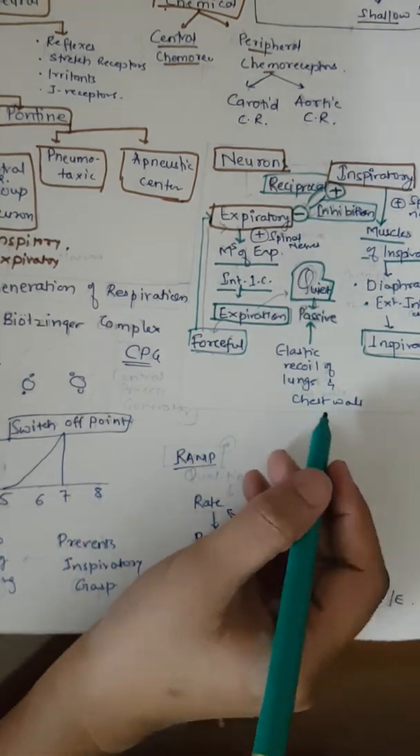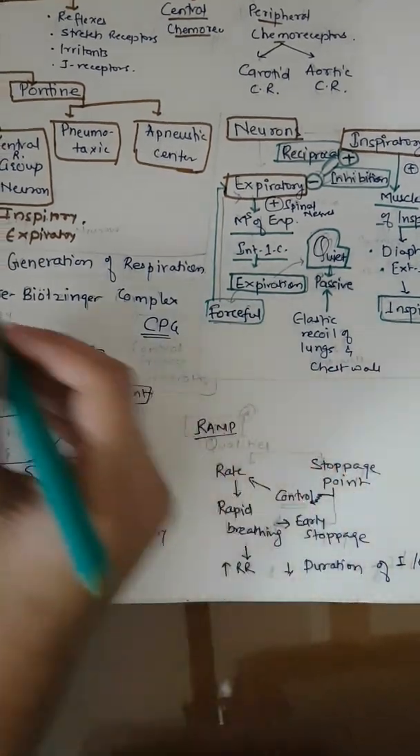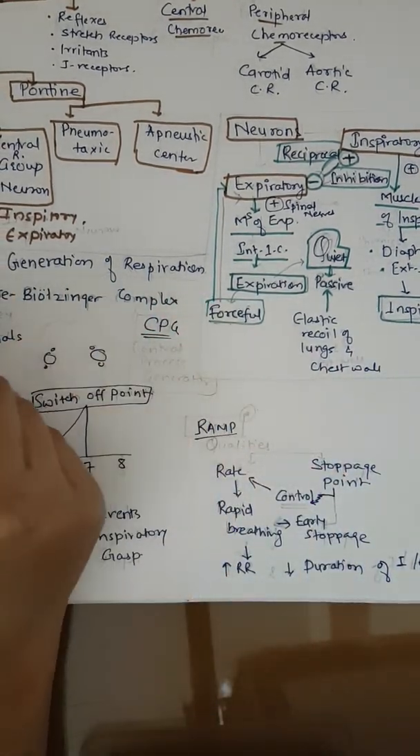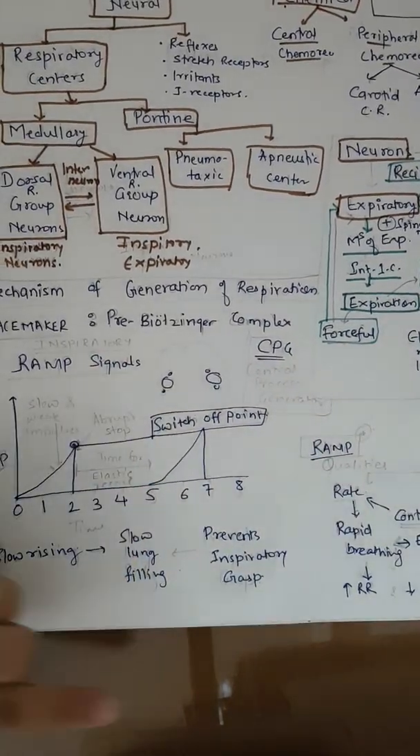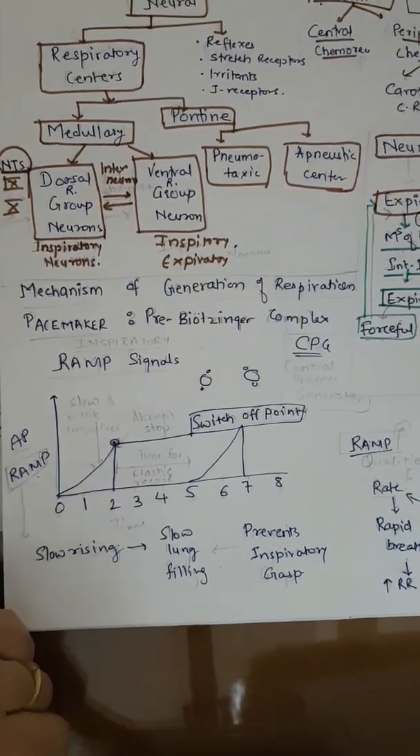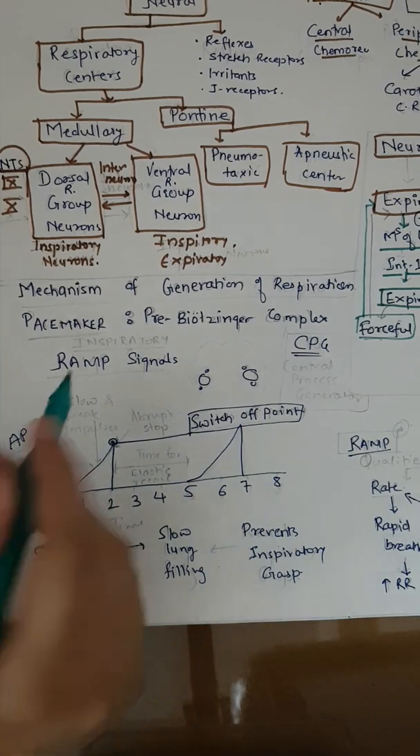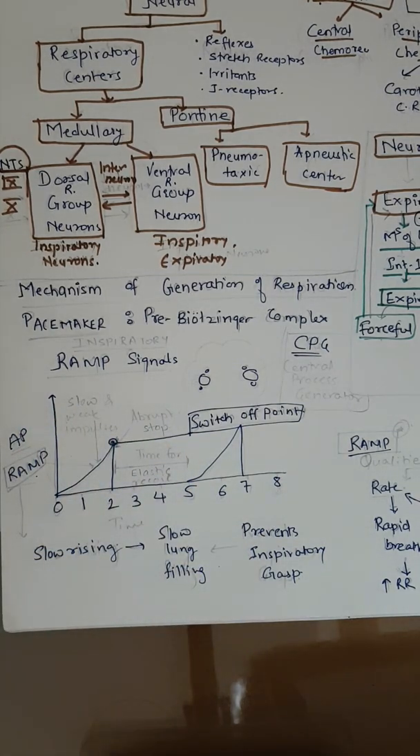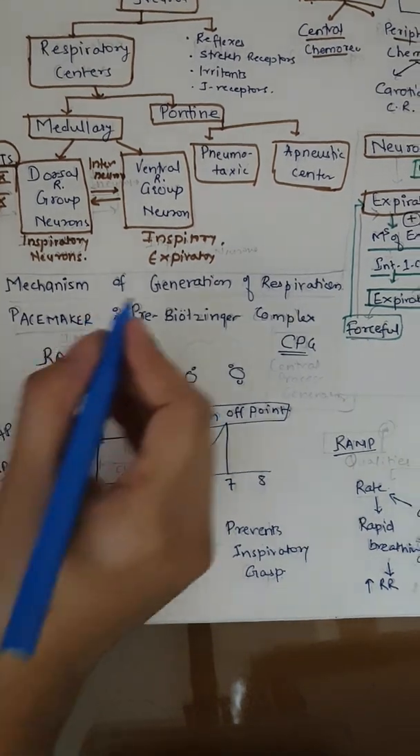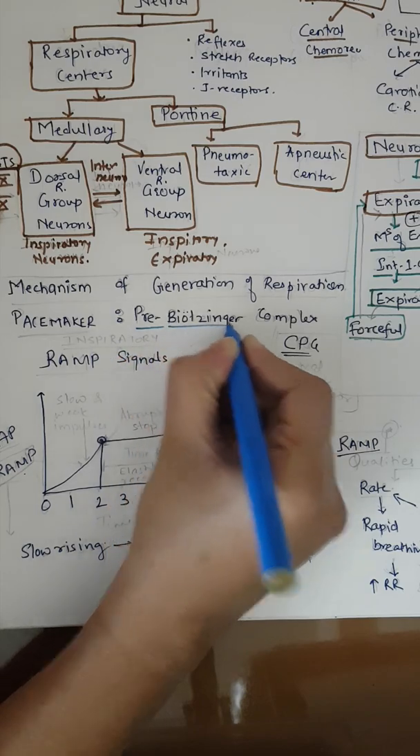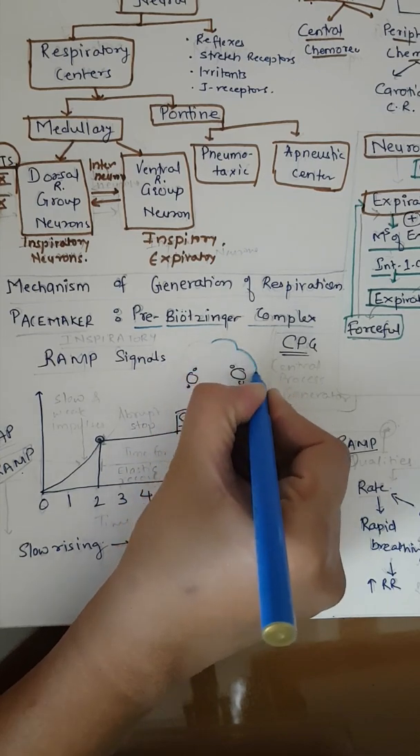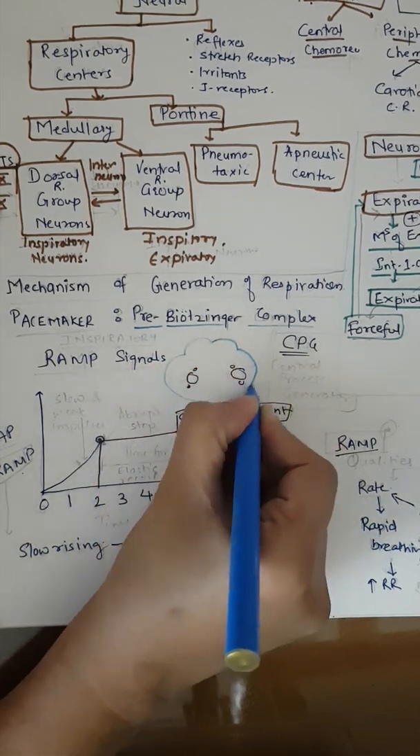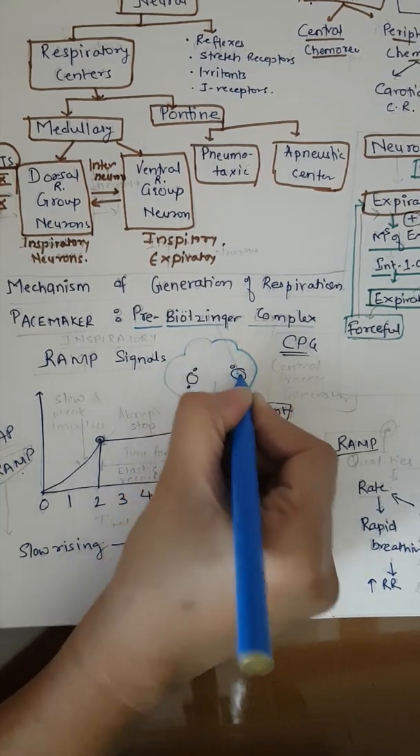Now, before we start with the regulation of respiration, let us know the mechanism of generation of respiration. As there is a pacemaker in the heart, there is one more pacemaker present for the lung. This pacemaker is called the pre-Bötzinger complex. It is present inside the medulla, in the ventral part of the medulla.